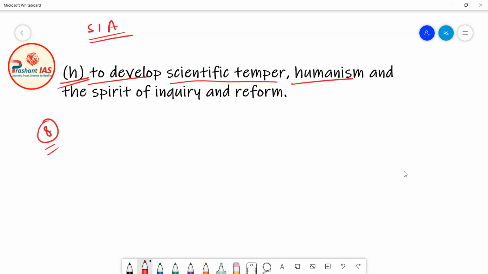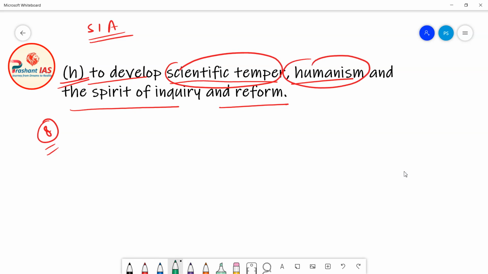It means it is the duty of every citizen of India to develop scientific temper, to develop humanism. Now we all know what humanism is. Now what is this scientific temper? Scientific temper basically means that you should not accept anything without doing inquiry. If anybody is telling you something, then first of all ask questions. Think about it. Do not accept it as it is. Think about it more and more. Examine it. Check all the facts and then accept it.